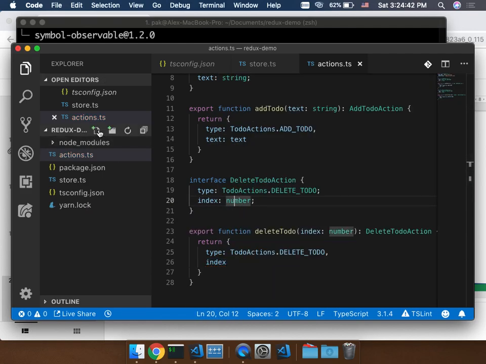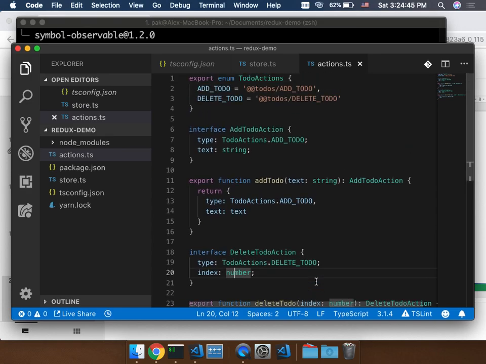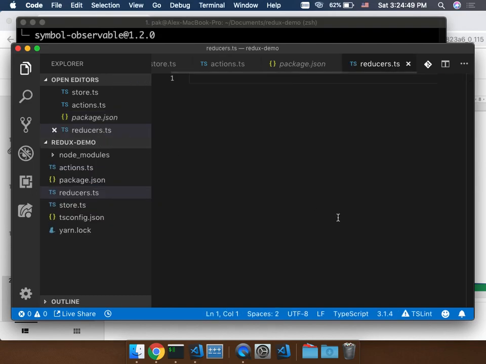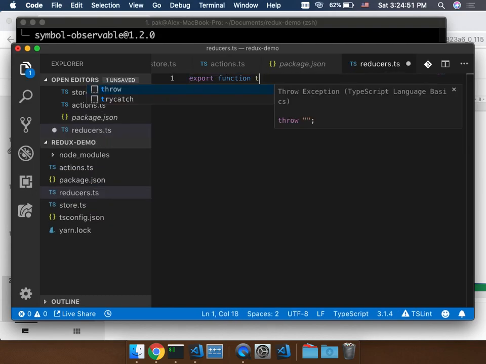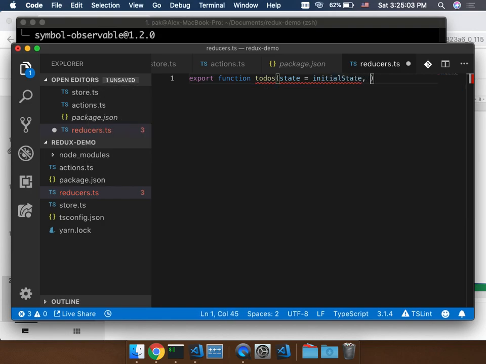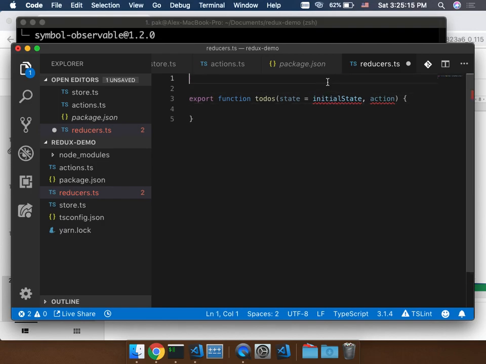The next thing I want to do is the reducer. I have finished doing my action here, and then it's time to do a reducer. To do the reducer, again, I will add a function, and then accept two things, the old state and the incoming action. It is good practice to assign an initial state. You can see it immediately alerts me that initial state is not defined, cannot find the name. Yeah, that's my fault, so I have to define it.